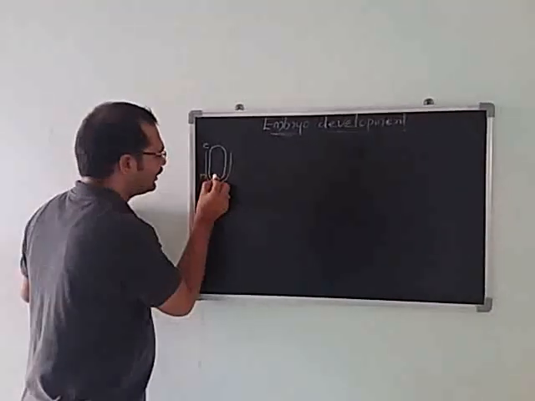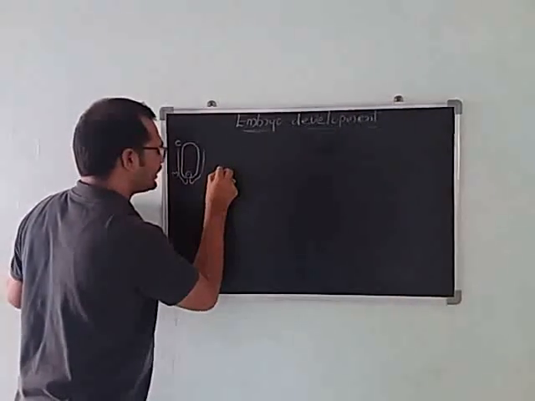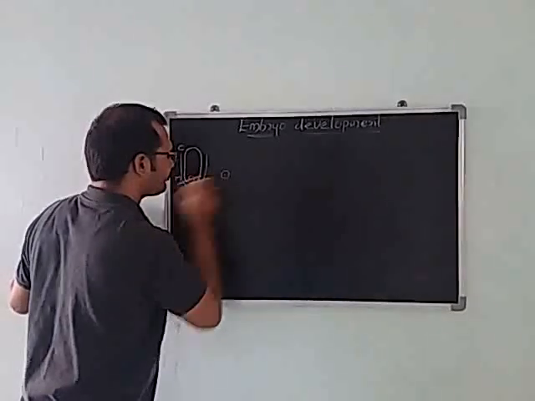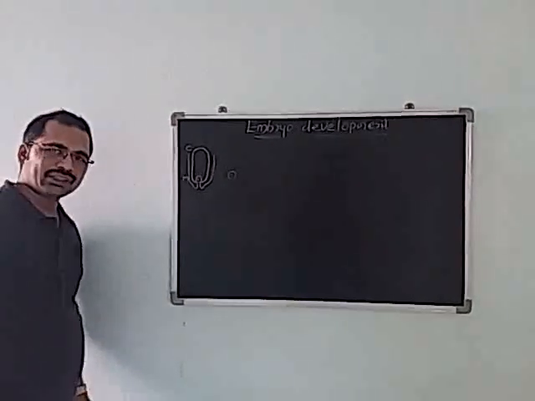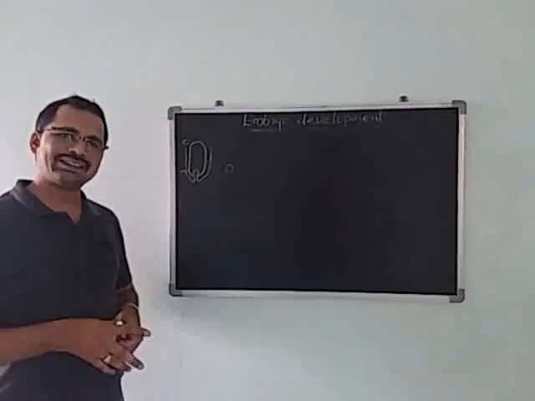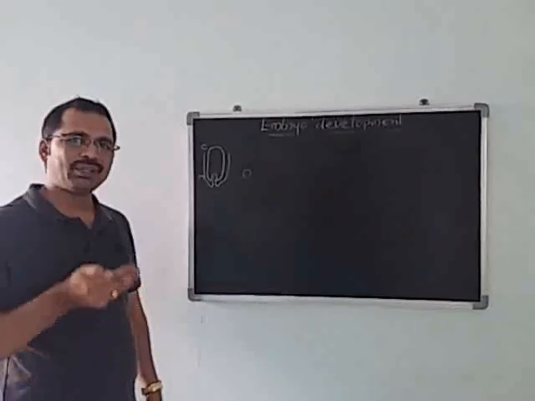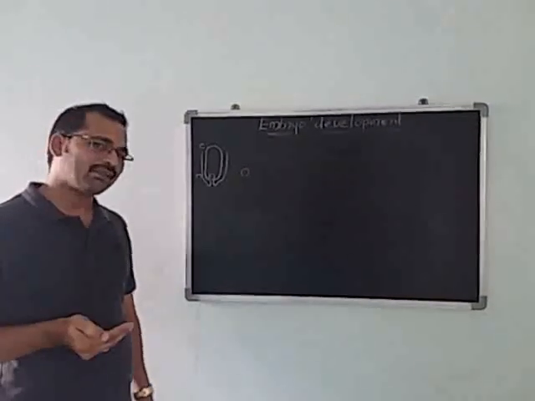Now you see, this is called the zygote. I am drawing it here. This zygote develops into the embryo, which we call embryo development or embryogeny. What is embryogeny?